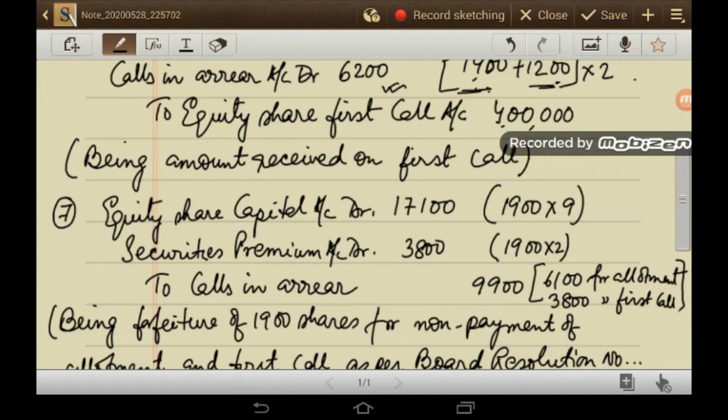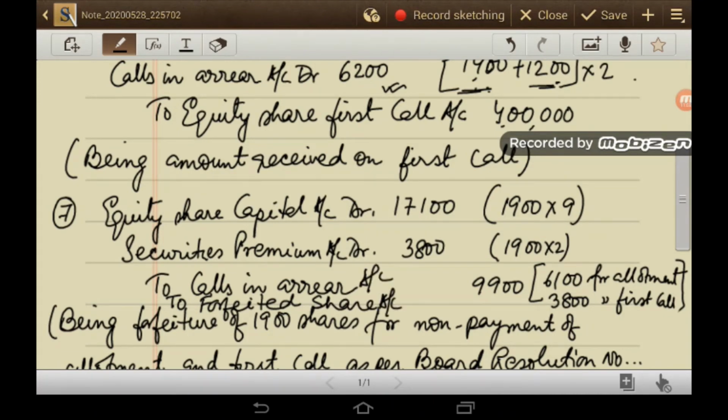Calls in arrear 9,900: 6,100 amount which was due at the time of allotment, and 3,800 amount which is due at the time of first call. So equity share capital account debit, securities premium account debit, calls in arrear 9,900, and to forfeited share account.